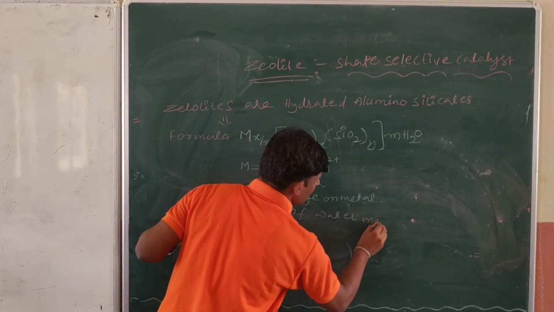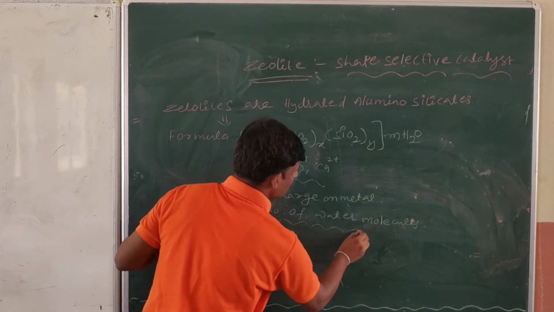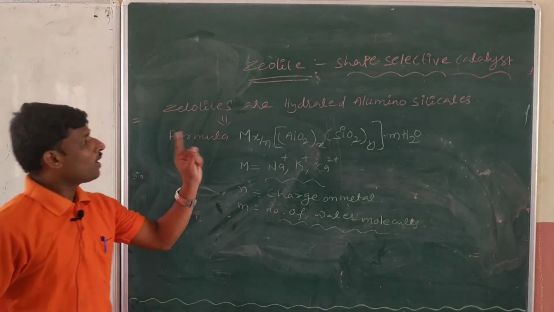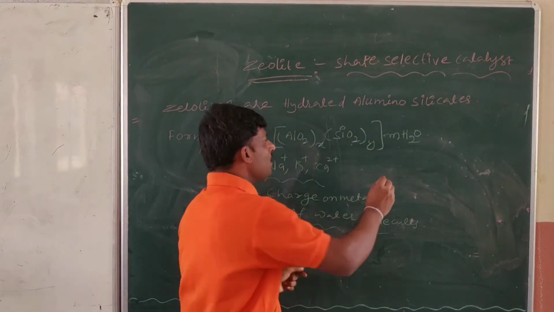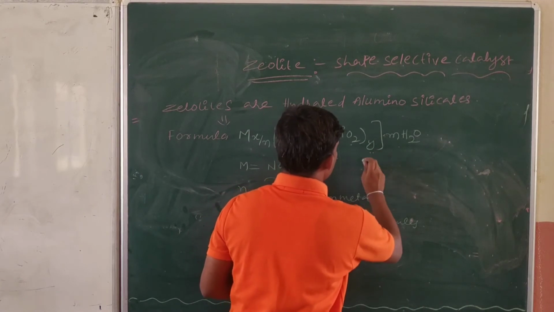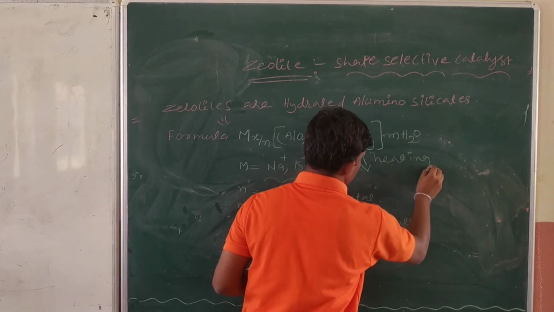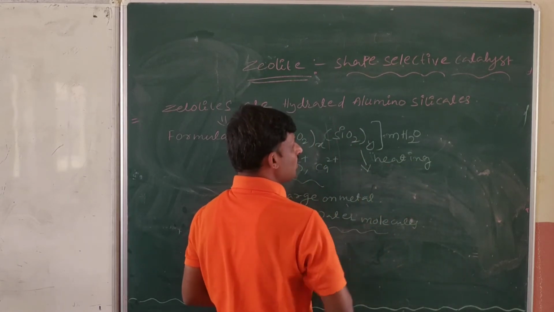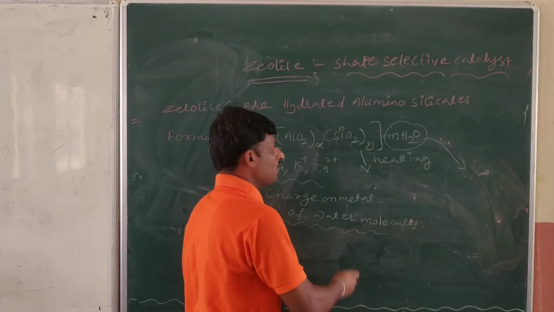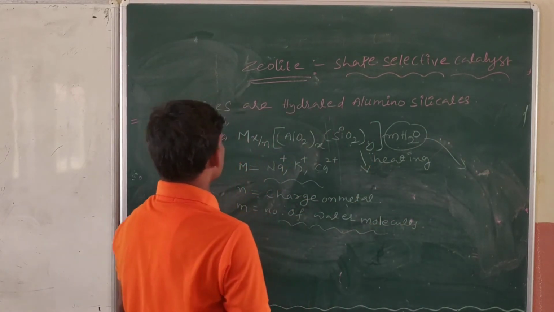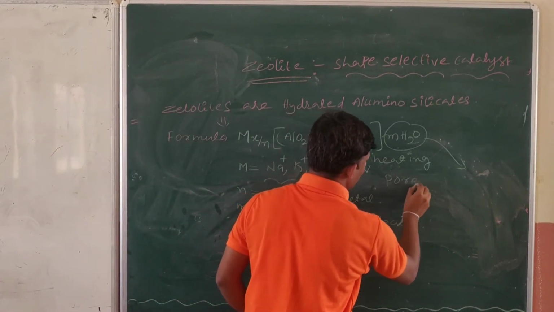Sir, why are we telling that zeolite is a shape selective catalyst? See, I told you zeolites are hydrated aluminosilicates. So when I am heating the zeolite, the water molecules come out from the zeolite. Then what happens, sir?